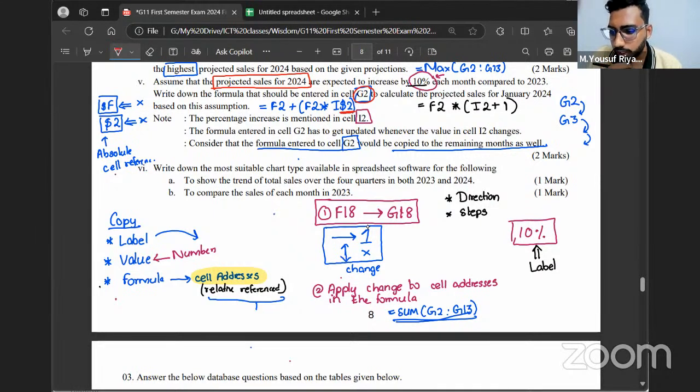So 2 is protected. I said the dollar is written. Always think of the dollar as a bodyguard. Let's say there's a war going on, and the president is coming. If you want to safeguard the president, you have to be there in front of the president. Then only, if someone comes to attack the president, you can save them, right? So basically, the dollar symbol is written in front of what you want to protect. Got it?